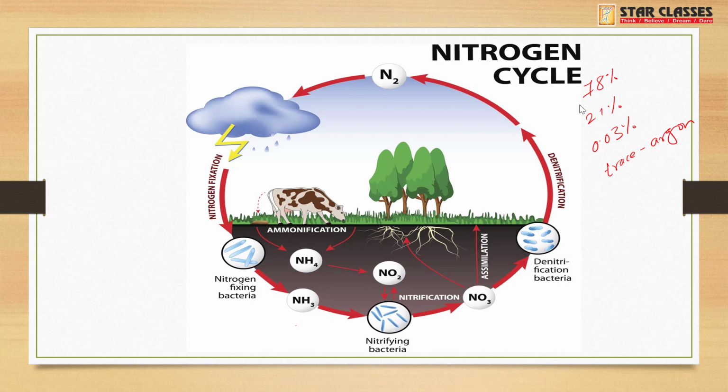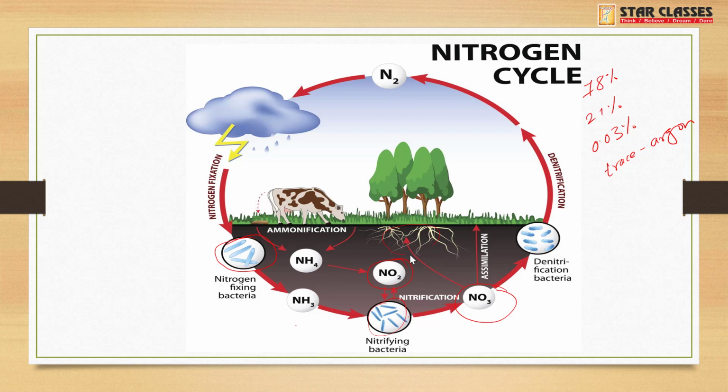Okay, so these nitrogen fixing bacteria have the mechanism to convert this atmospheric nitrogen into nitrite or nitrate. So these nitrifying bacteria convert the nitrogen into nitrite and nitrate, which is then taken up by the plants. Okay, so what do the plants do?